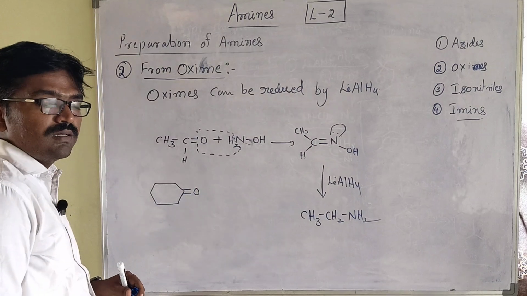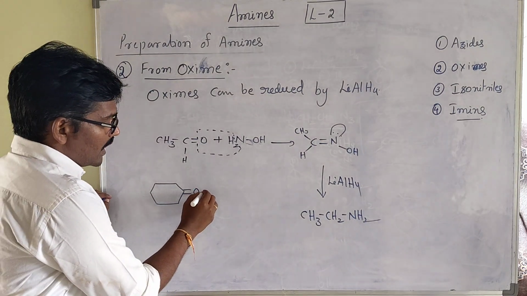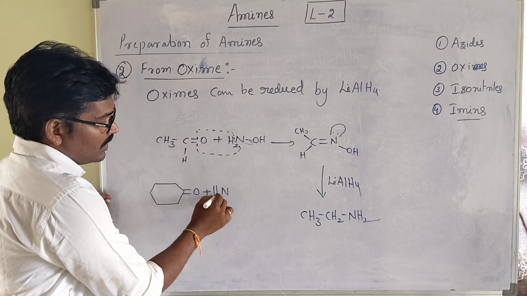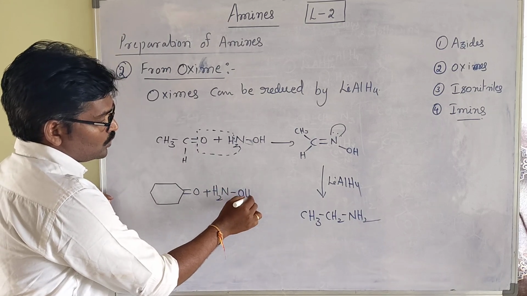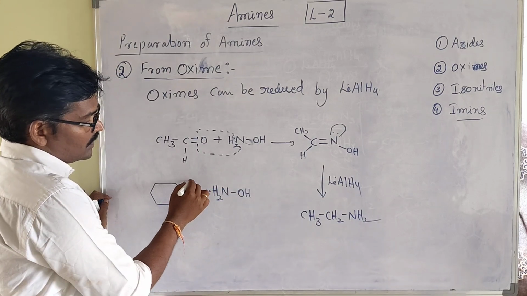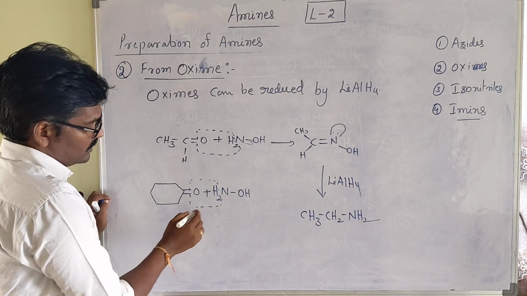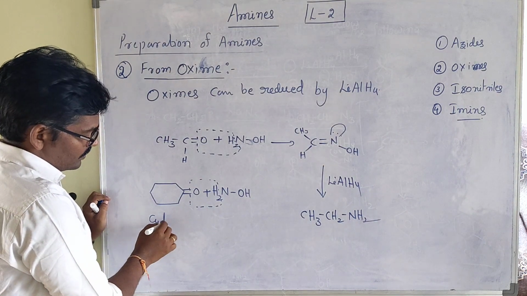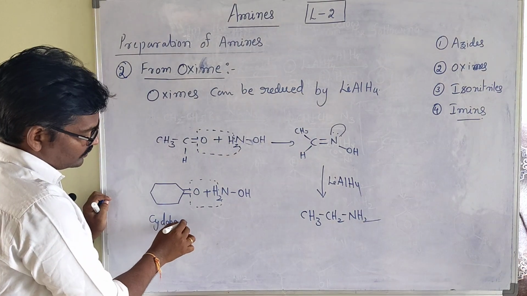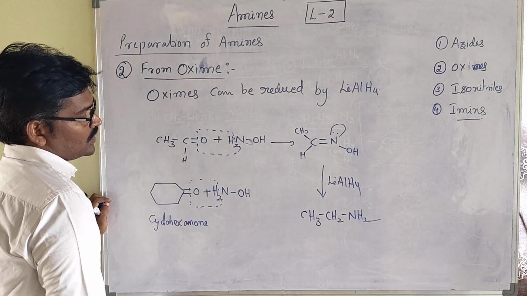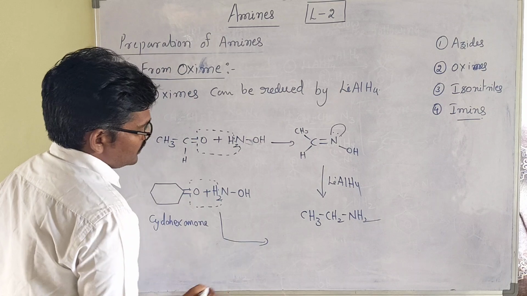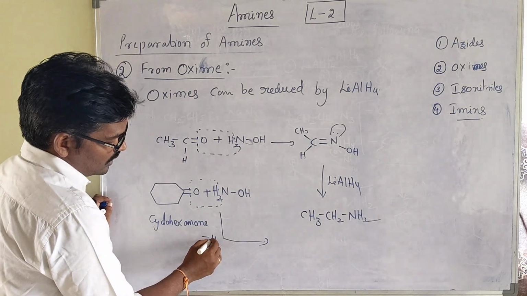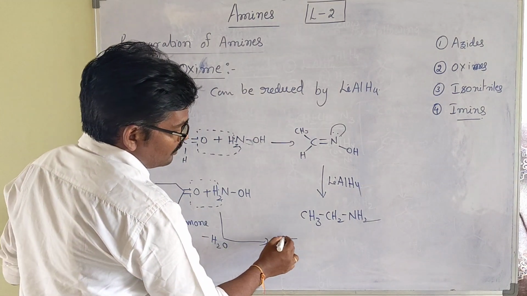One more example, we are taking cyclohexanone. When it reacts with hydroxylamine, NH2OH, H2O will escape out from it. So when cyclohexanone loses an H2O molecule, the oxime will be formed.